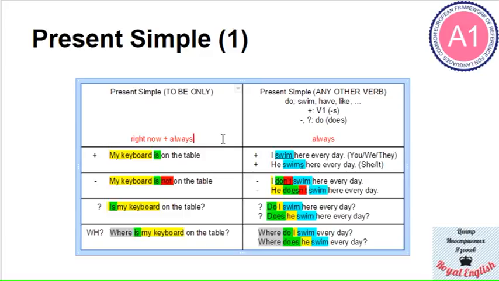For example, if I say my keyboard is on the table now, I'm correct. But also if I say my keyboard is on the table like always, every day, then I'm also correct. So in this part we have two ideas, two meanings, while in the present simple with any other verb we have just one idea. Okay? So this is the present simple.